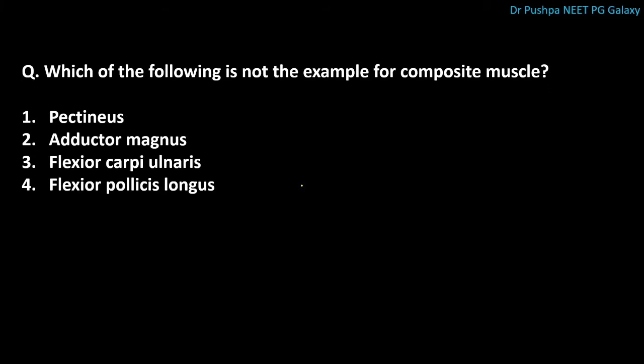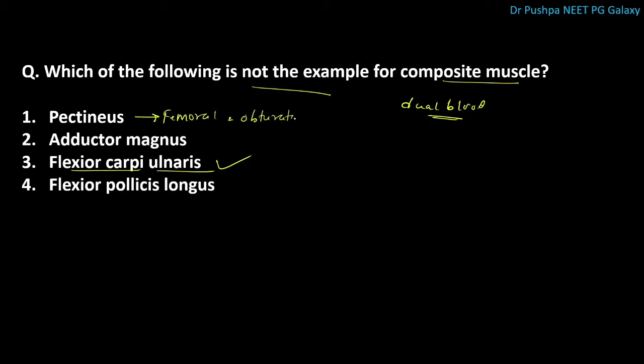Next question is, which of the following is not the example for composite muscle? The correct answer is flexor carpi ulnaris. What is composite muscle? Muscles with dual blood supply is called as composite muscle. It is also called as hybrid muscle. Pectineus is supplied by femoral nerve and obturator nerve. Adductor magnus is supplied by obturator nerve and tibial part of sciatic nerve. Flexor pollicis longus is supplied by branch of median and ulnar nerve.